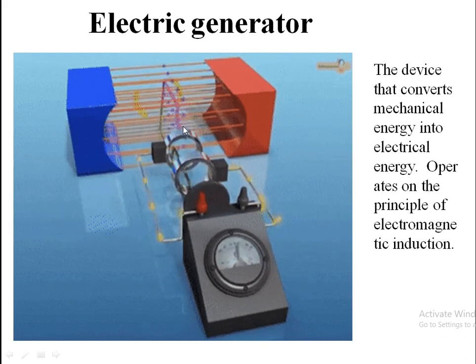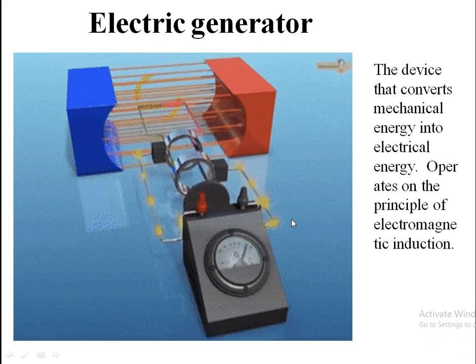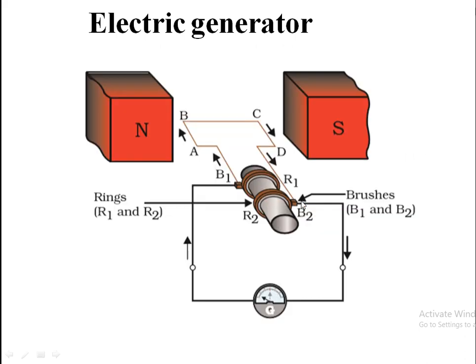Internally the coil is moving, and as it moves, there is a change in magnetic field across this coil, and that induces current in the coil. This current will come out through this slip ring and commutator arrangement, the slip rings and these brushes, and we experience the flow of current in the external circuit. So this is the simple principle of the electric generator.